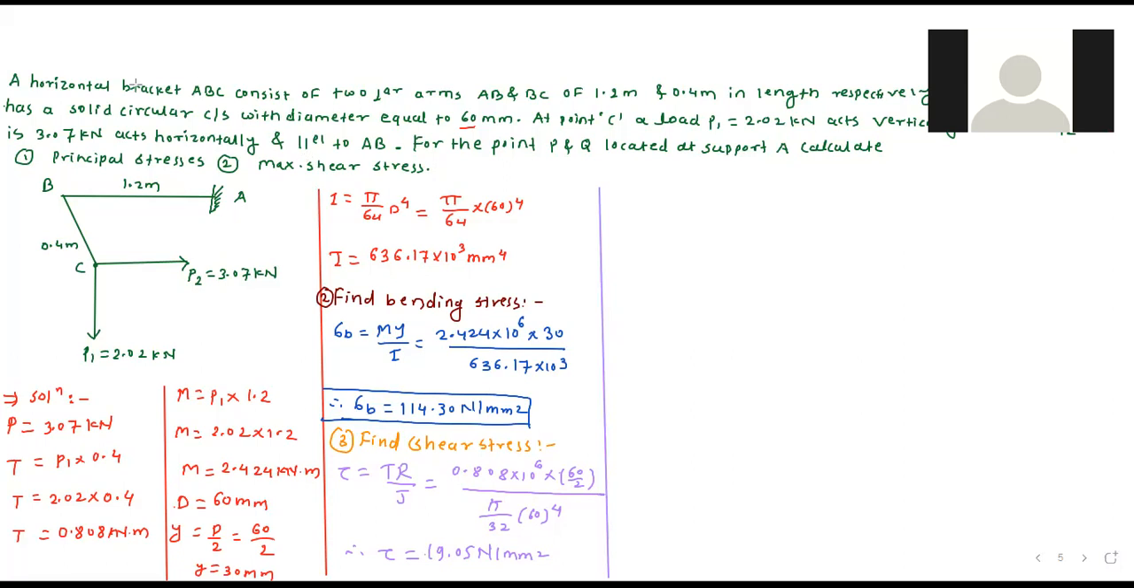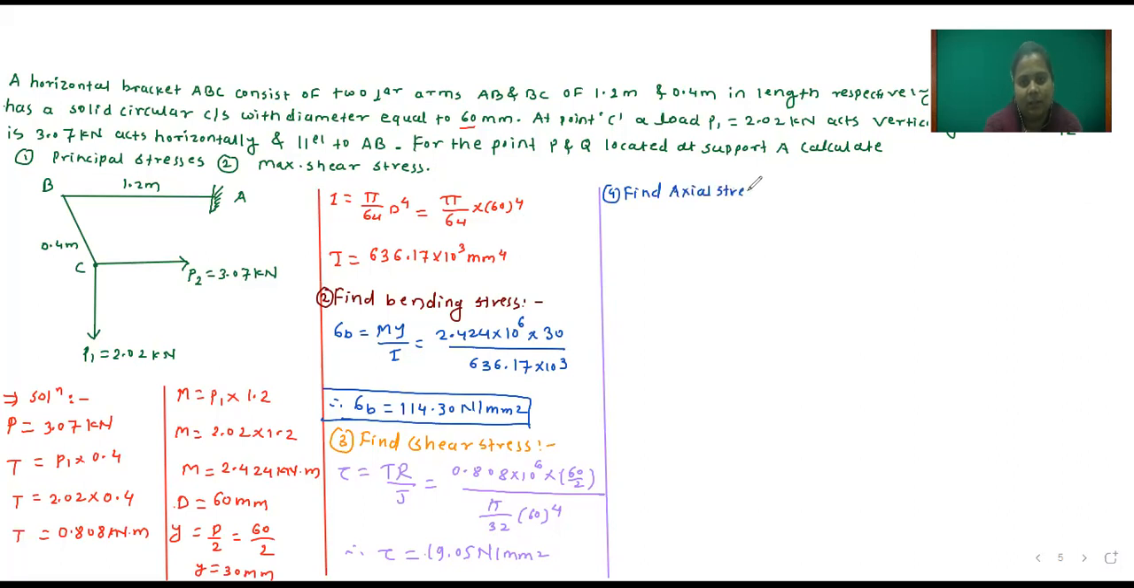Axial stress due to thrust. So next we will find axial stress. Okay, how to find out axial stress? Sigma A is equal to force upon area. So sigma A is equal to force, which is 3.07 into 10 raised to 3, divided by area, which is pi by 4 into 60 square. So sigma A is equal to